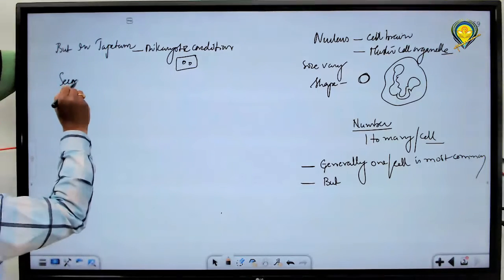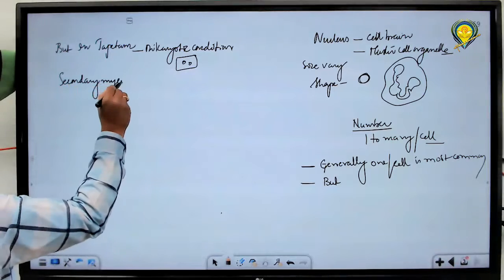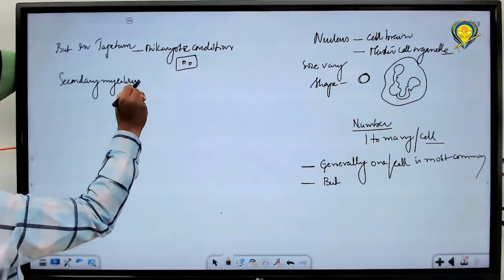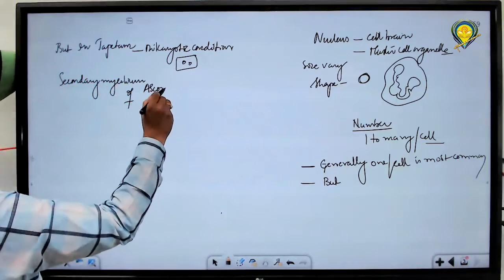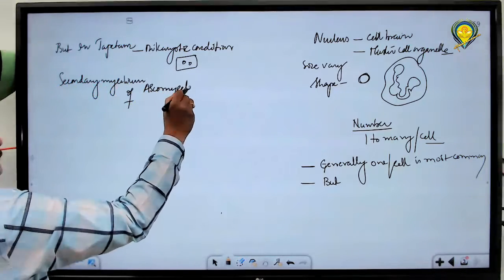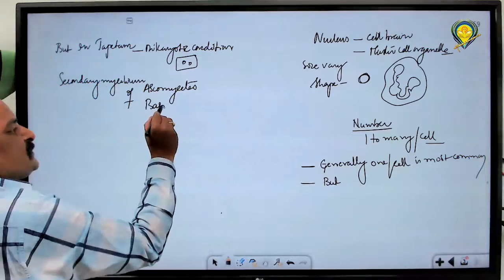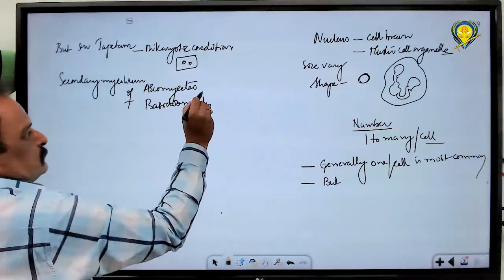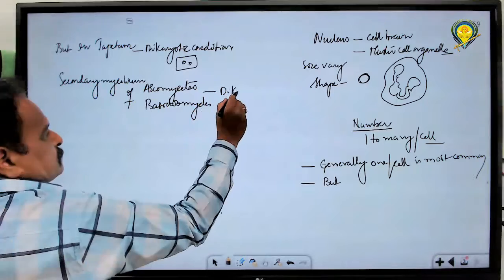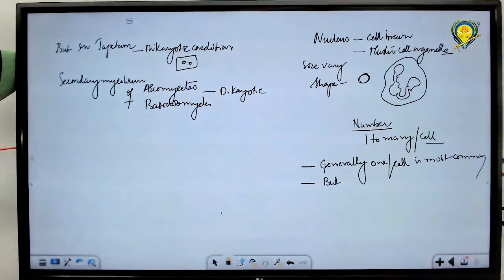The secondary mycelium of Ascomycetes and Basidiomycetes is dikaryotic.